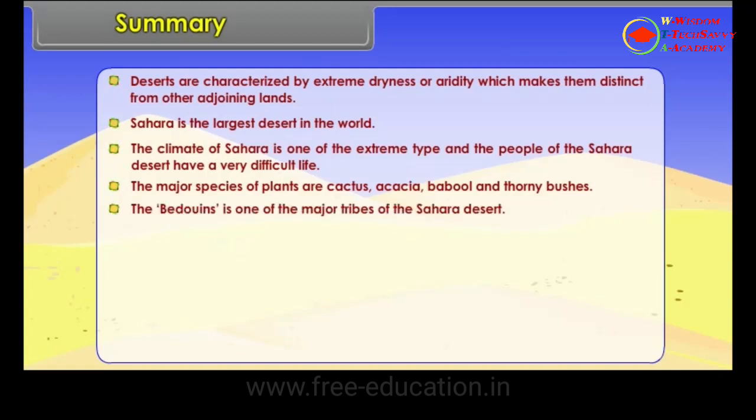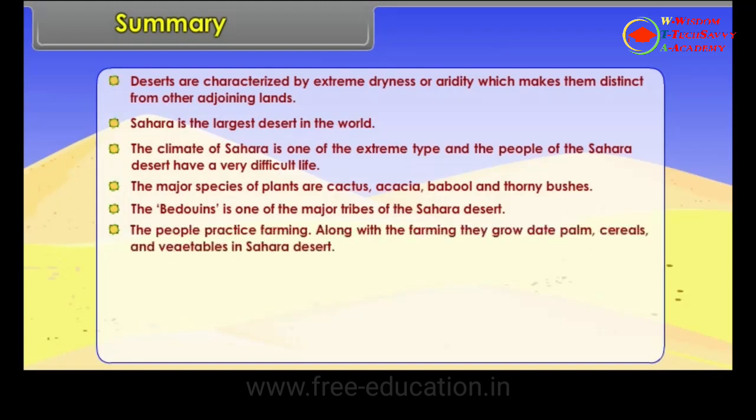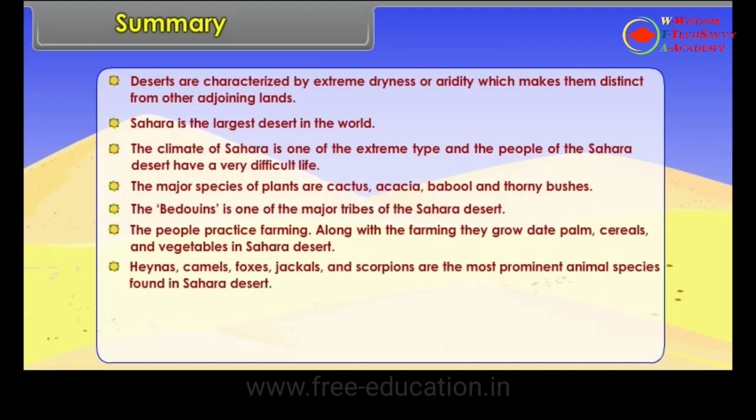The Bedouins are one of the major tribes of the Sahara Desert. The people practice farming, and along with it, they grow date palm, cereals and vegetables in Sahara Desert. Hyenas, camels, foxes, jackals and scorpions are the most prominent animal species found in Sahara Desert.